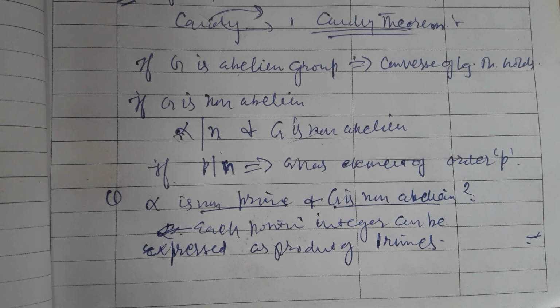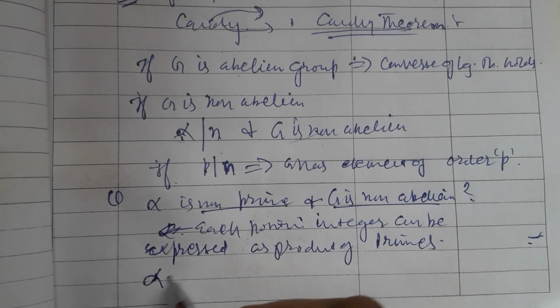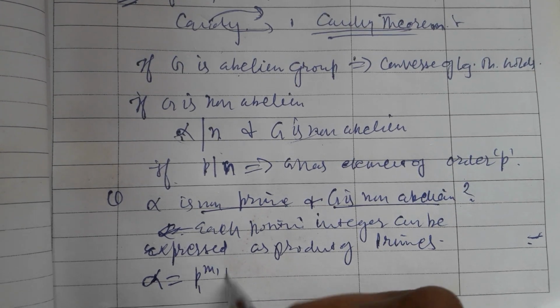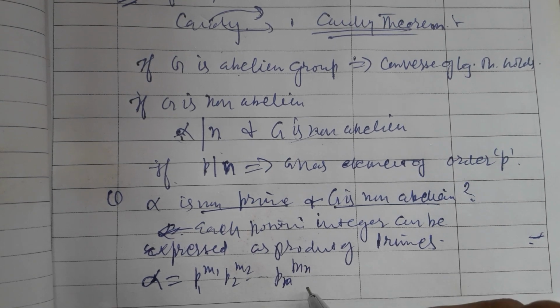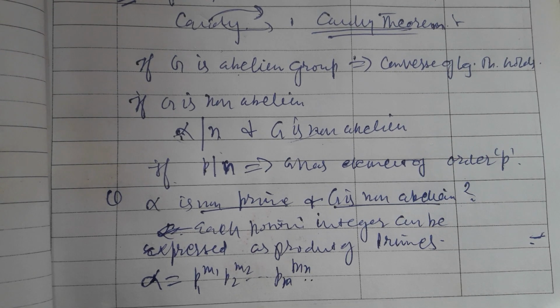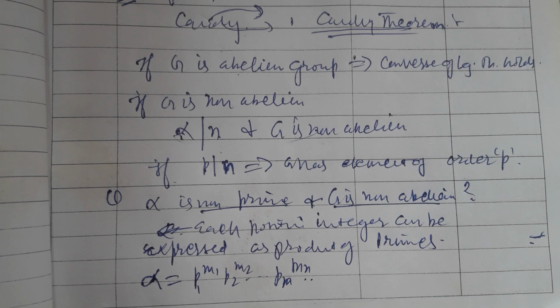So Sylow used this idea and wrote alpha equal to p1 to the power m1, p2 to the power m2, up to pn to the power mn. Whichever positive integer one chooses, it must factorize into prime factors after a finite number of steps. Sylow used that.